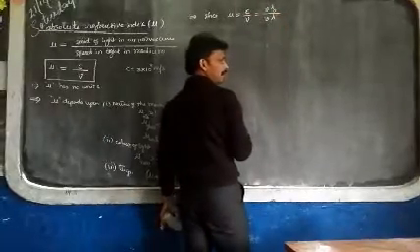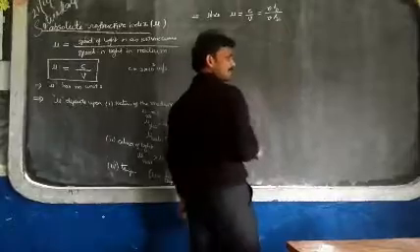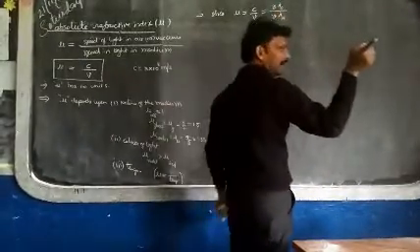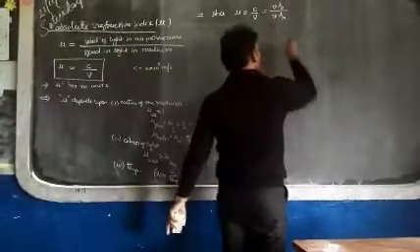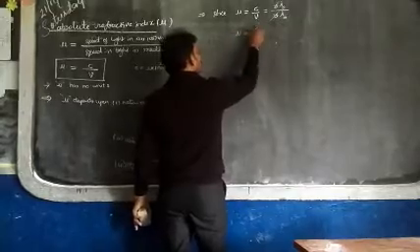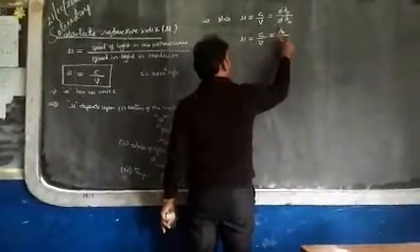I will write lambda naught. This is the speed of light in the medium. I will write lambda suffix m. The frequency nu is the same. I told you, when light is traveling from one medium to another medium, frequency remains the same. So the constant is cancelled. So finally mu equal to c by v, which is equal to lambda naught by lambda m.